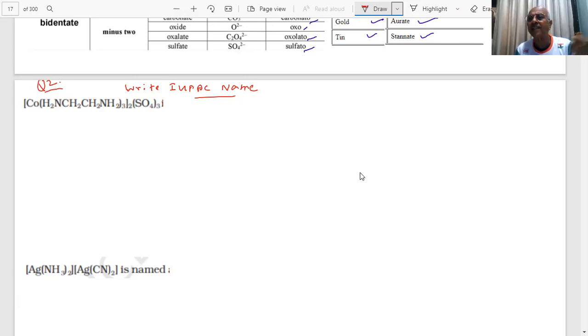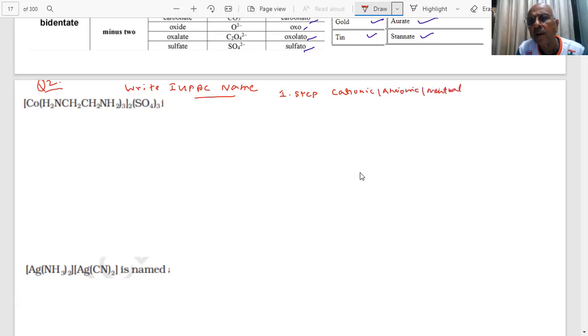First, you find out whether it is a cationic complex or an anionic complex, student. First thing I always find out, first step. What is my first step? Tell me. Cationic or anionic complex? Three types of complex I told you: cationic, anionic, and neutral.